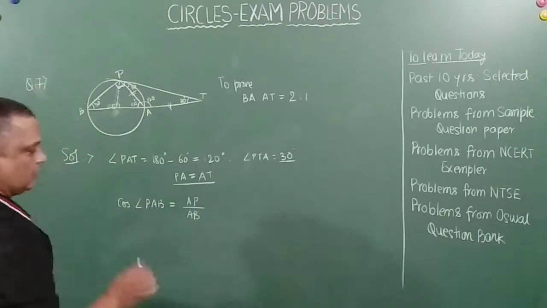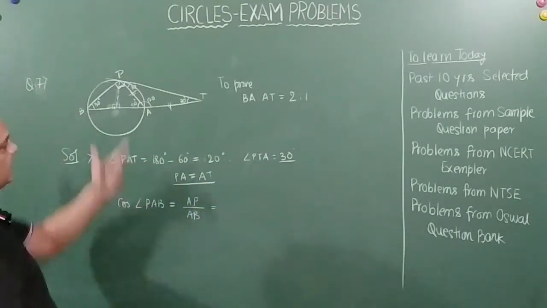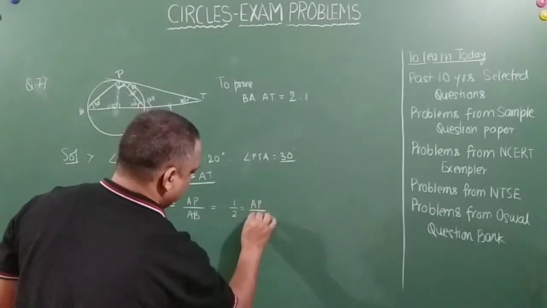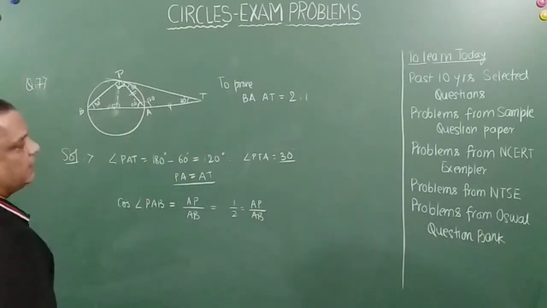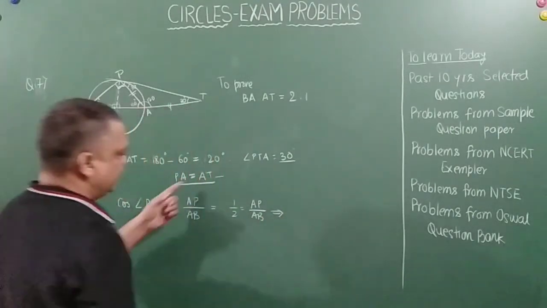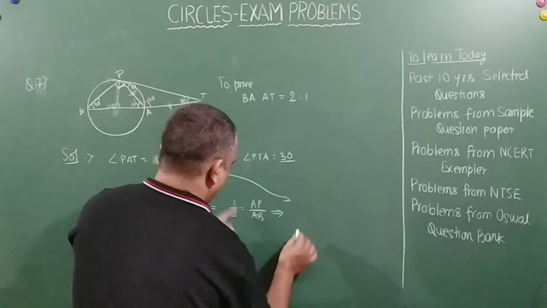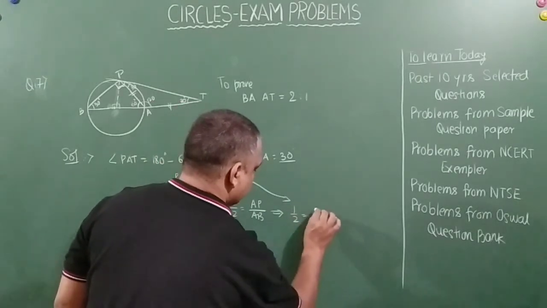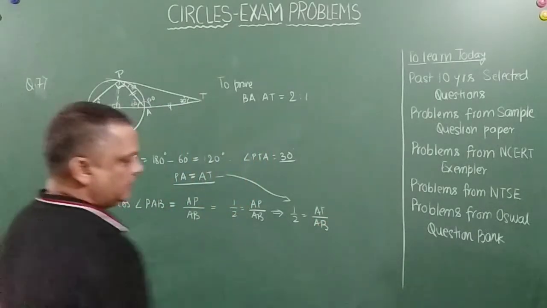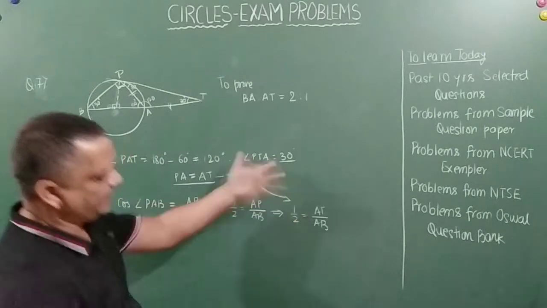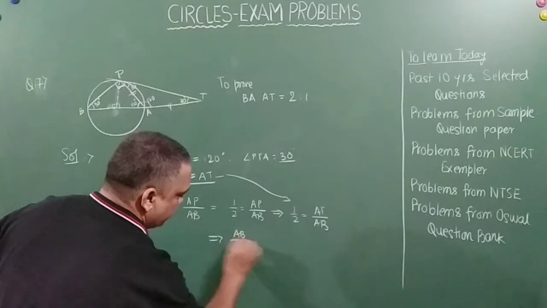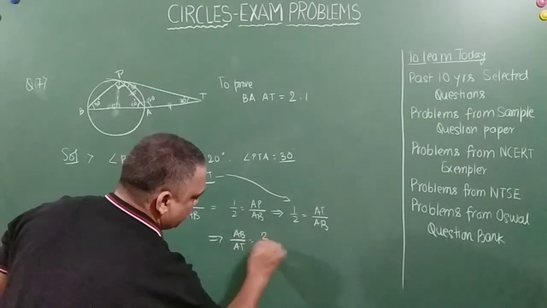Okay, we are coming a little close. Cos of 60 is half, which is equal to AP by AB. Now I just proved AP, that is PA, is equal to PT. So replacing it here, half is equal to PT by AB. If I flip it on both sides, AB by PT is equal to 2 by 1.